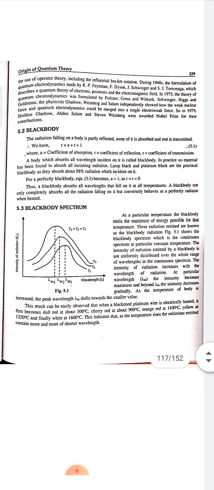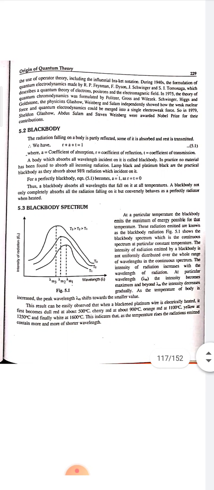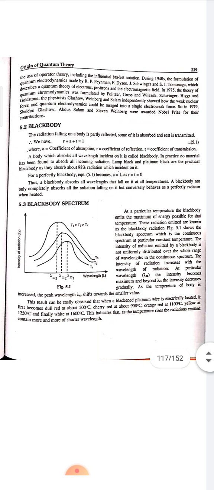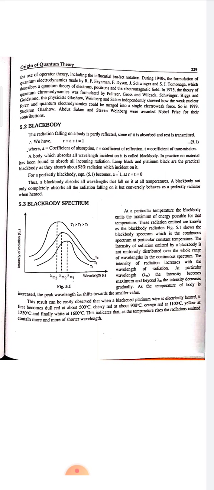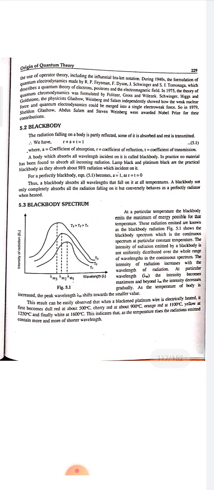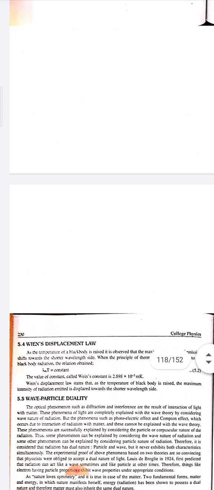The intensity of radiation increases with wavelength. At a particular wavelength, the intensity becomes maximum, and beyond that, the intensity decreases gradually. As the temperature of the body is increased, the peak wavelength shifts toward smaller values. This result can be easily observed when a blackened platinum wire is electrically heated. It becomes dull red at 500 degrees centigrade, cherry red at 900, orange red at 1100, yellow at 1250 degrees centigrade, and finally white at 1600 degrees centigrade. This indicates that as the temperature rises, the radiation emitted contains more and more shorter wavelengths.